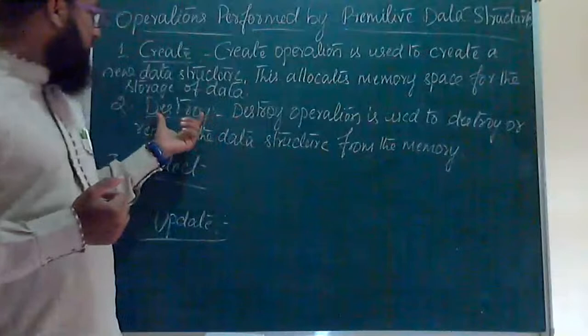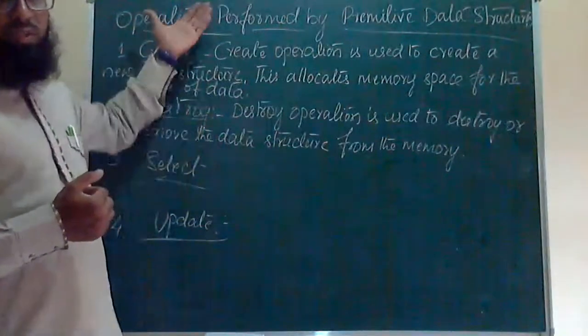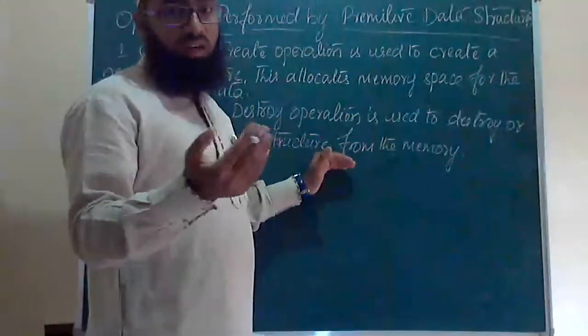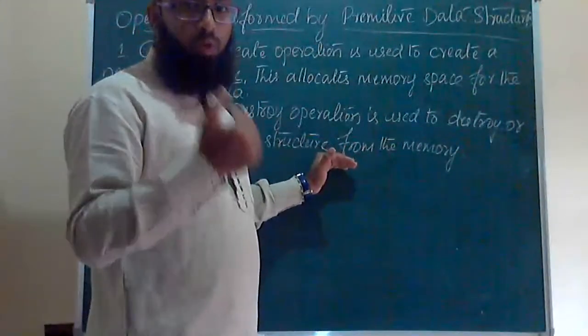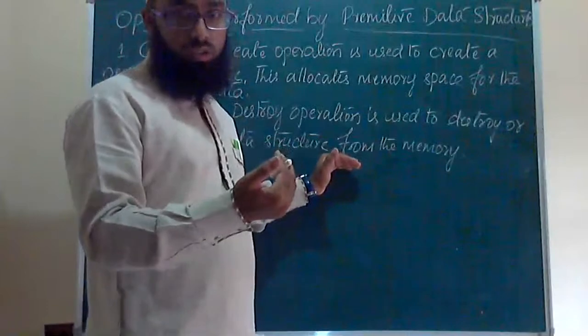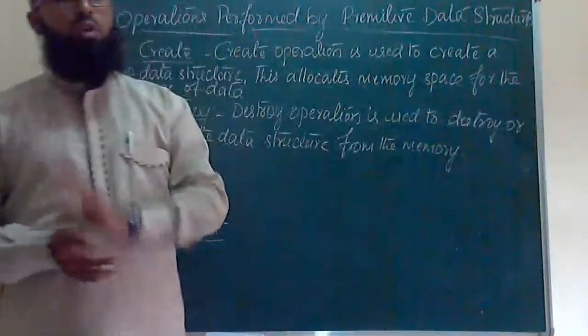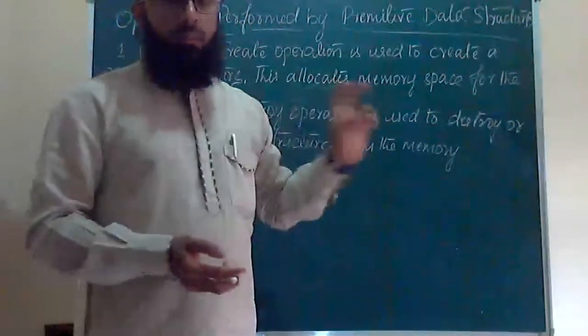If you use the destroy operation of the primitive data structure to remove some amount of that data from the computer, it means destroy operation is used to remove the data from the computer memory.